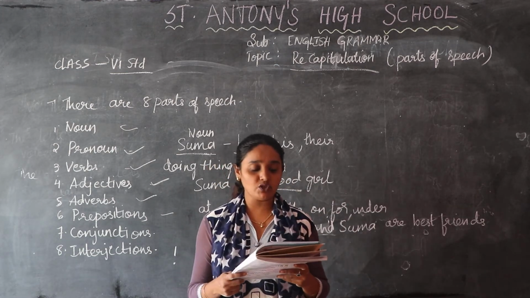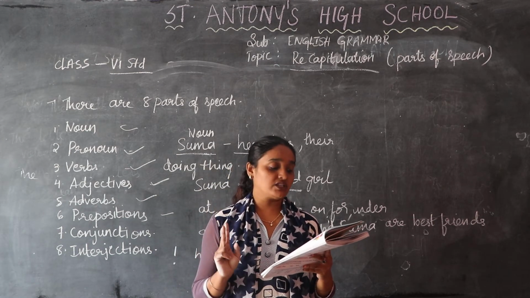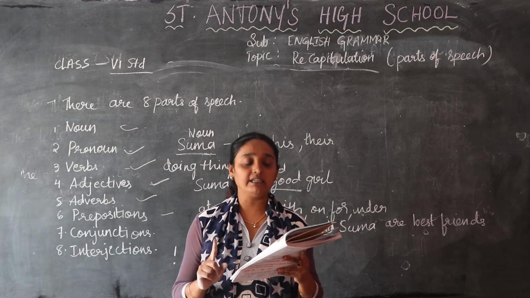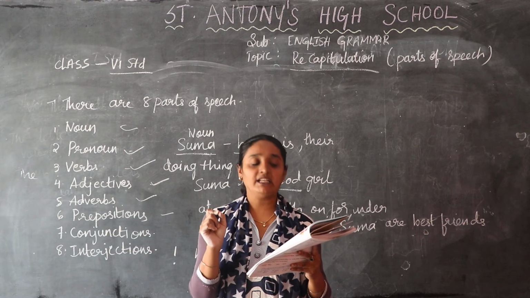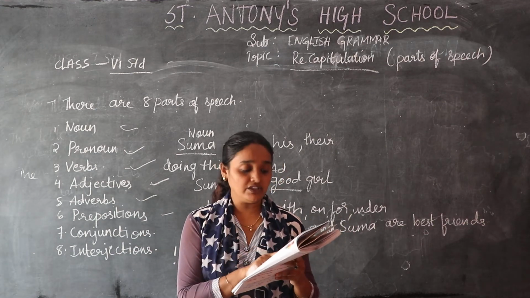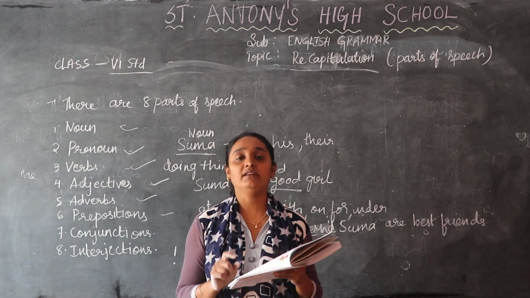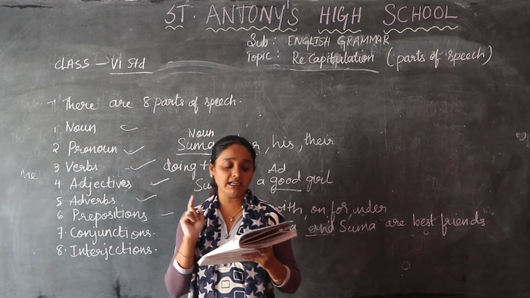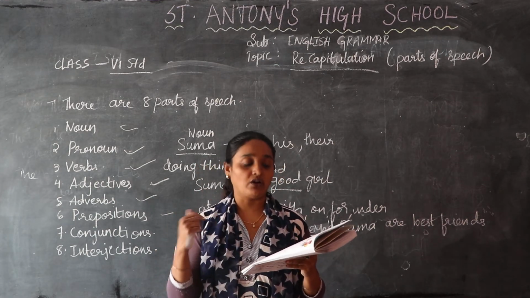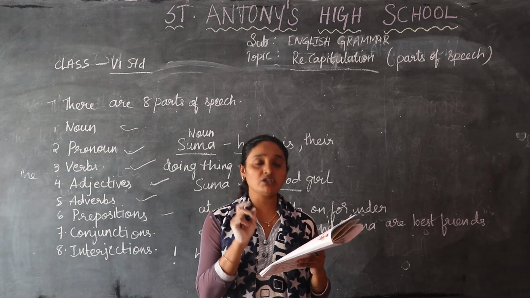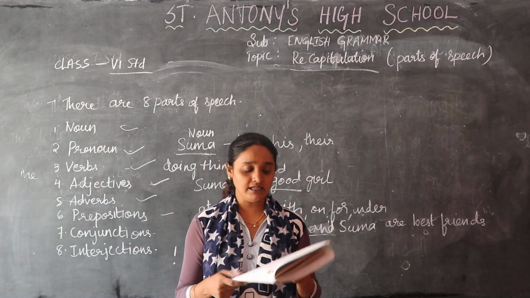Okay, next. Choose the correct preposition from the bracket and complete the sentence. The first one, we live in or at peace. So you have to circle which is right. In or at, you have to use the correct preposition. So we live in peace. In is the correct answer. Second one, there is a bridge over or across the river. So you have to choose over or across. The correct answer is over.